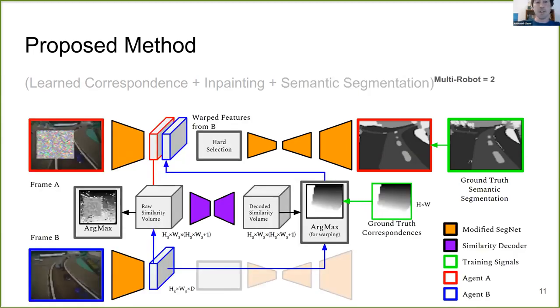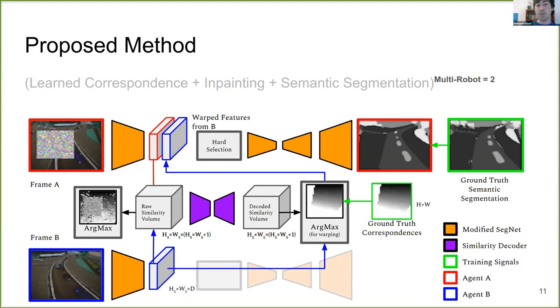Finally, we combine all these pieces together. Here we show the two-agent case. First, we compute a raw similarity volume between frame A and frame B. Then we smooth this volume. Next, we take the argmax of this volume across the channel dimension, which provides us with a map for warping features from frame B into frame A.